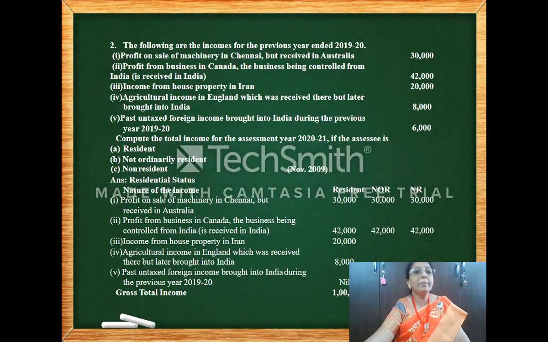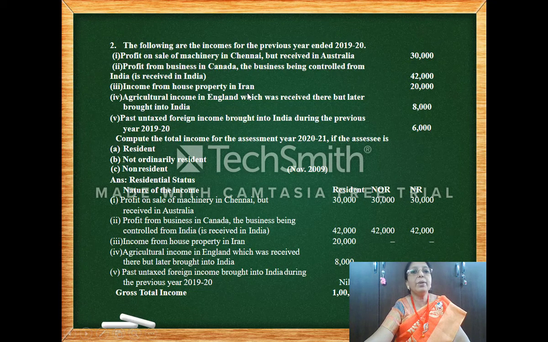So the next one, profit on sale of machinery in Chennai, received in Australia. So first condition, no, not received in India, but source is India. So it's taxable for all three of them. Then next one, profit from business in Canada. Business is controlled from India and is received in India. Received in India question comes itself. First situation, so all of them is taxable.